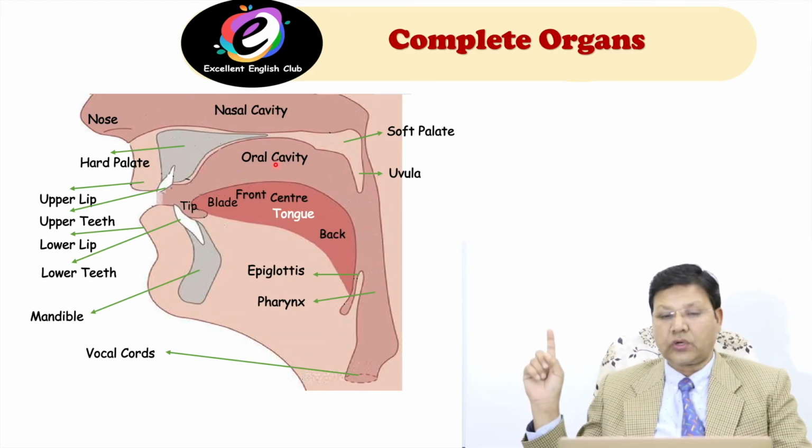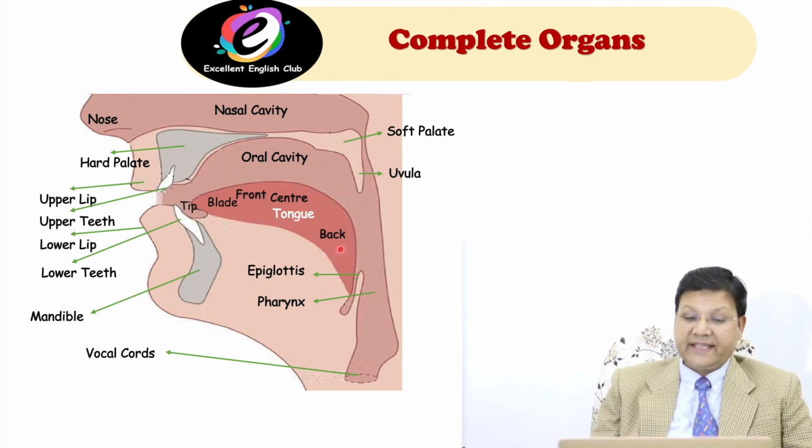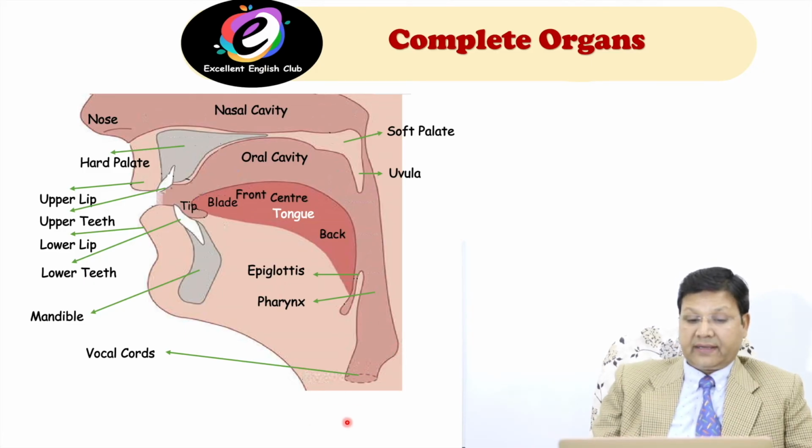And this one is the oral cavity. And this is your tongue. And I told you the parts of your tongue: tip, blade, front, center, and back. This one is, as I told you, the epiglottis, this is the pharynx, and these are the vocal cords. Air, which is coming from the lungs, sometimes passes through the mouth, this area, or sometimes passes through the nose, this area.